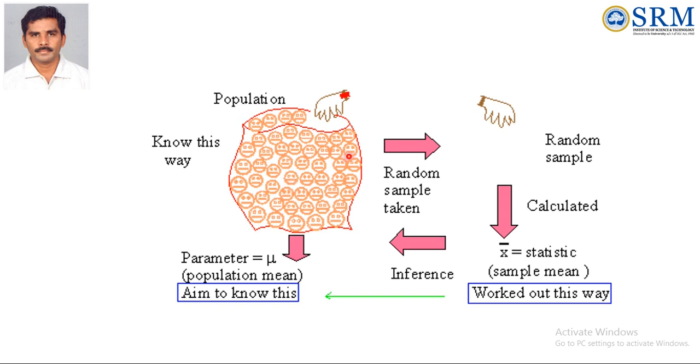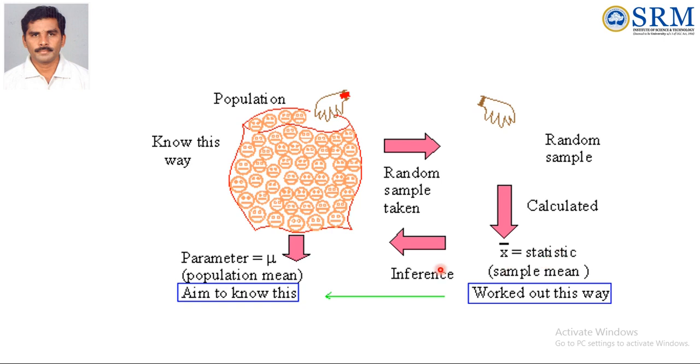Now we are not able to test the whole population, so we are collecting a small random sample. From the random sample we can calculate some statistic values. That means we can find the mean, the variance, or the proportions.